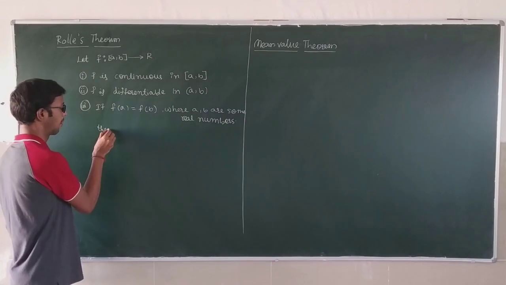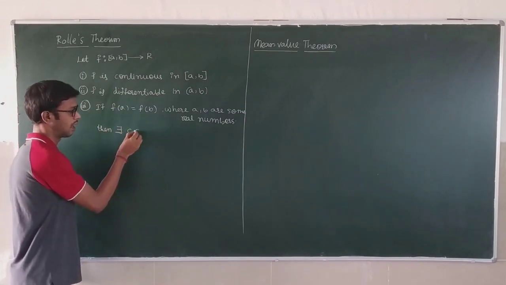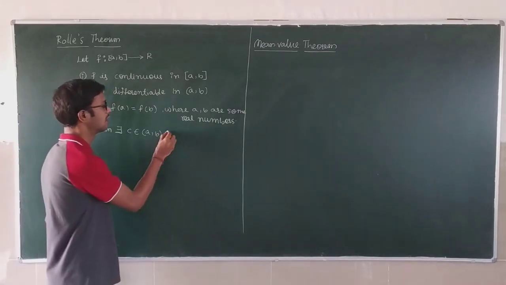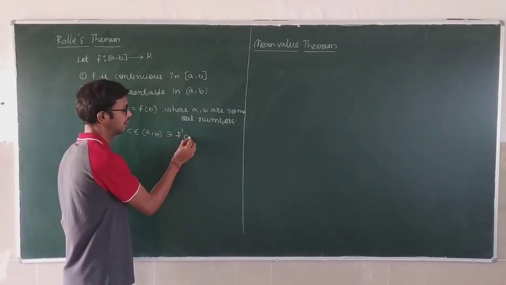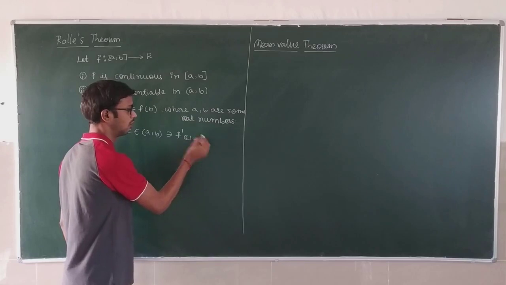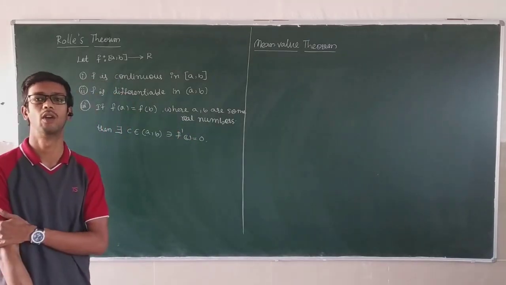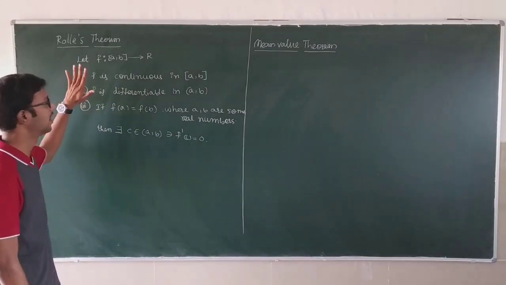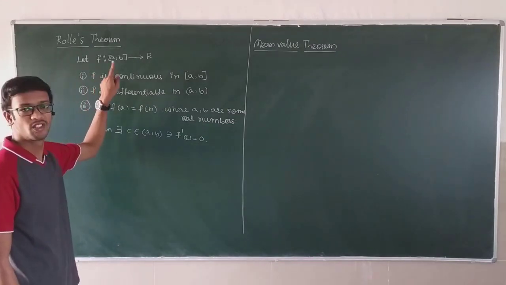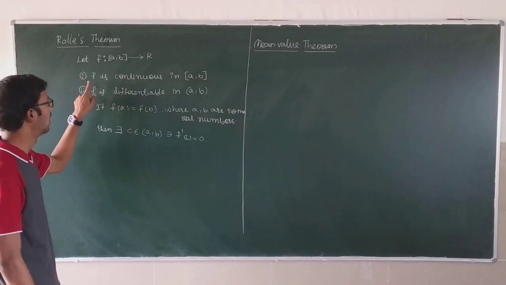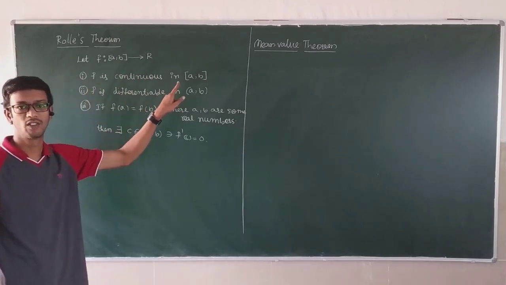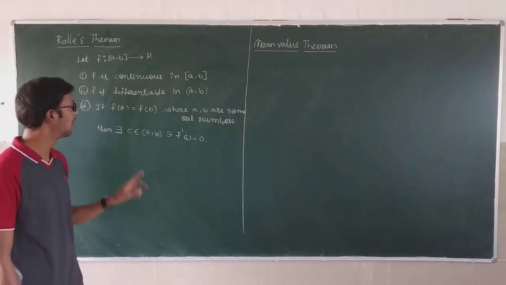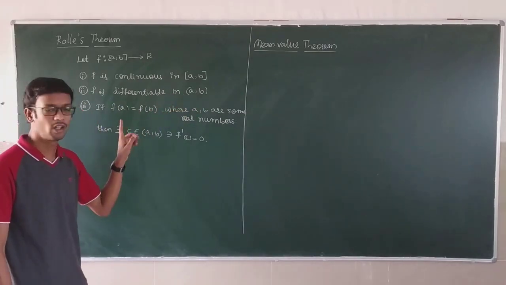Then there exists c belongs to open interval a comma b such that f dash of c is equal to 0. This is Rolle's theorem. What are the conditions? f mapping from closed interval a comma b to R, f is continuous in closed interval a comma b, f is differentiable in open interval a comma b, f of a equal to f of b.